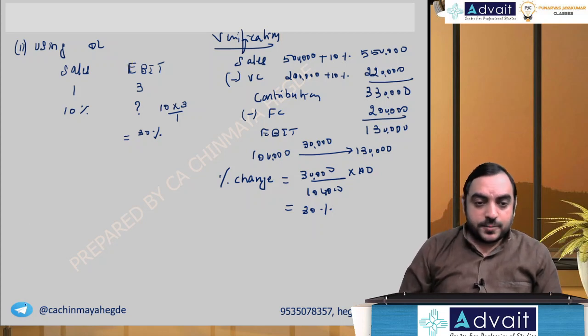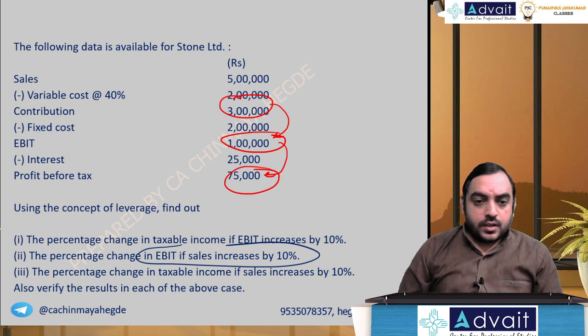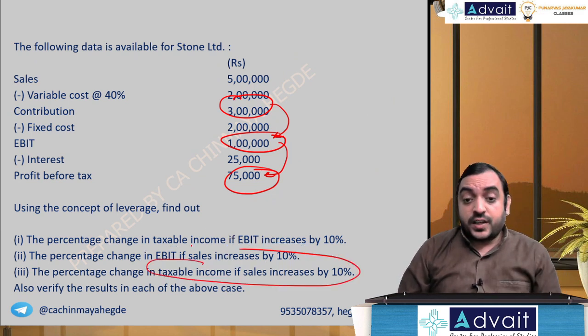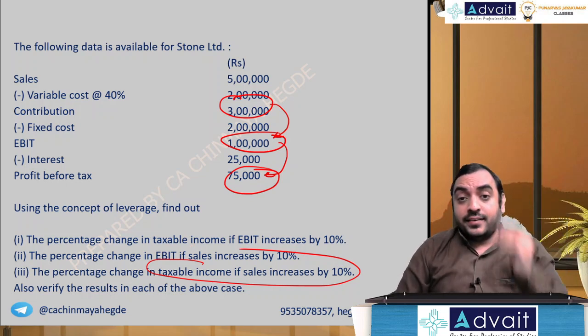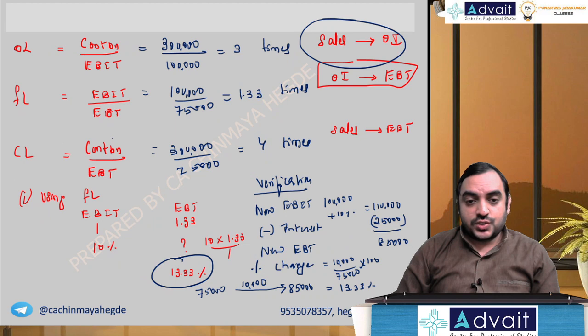Okay, third one. Percentage change in taxable income if sales increase by 10%. What connects sales to taxable income? Beginning to end, that is combined leverage.